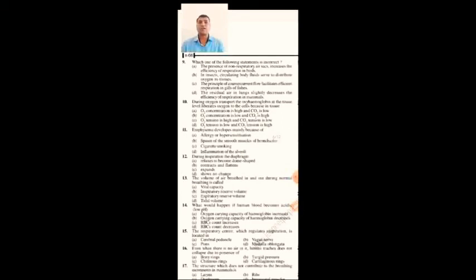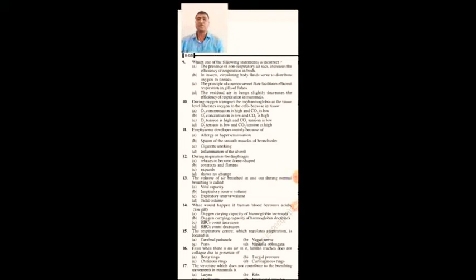Which of the following statements is incorrect? We need to find out the incorrect statement. The presence of non-respiratory air sacs increases the efficiency of respiration in birds. In insects, circulating body fluids serve to distribute oxygen to the tissues. The principle of counter current flow facilitates efficient respiration in gills of fishes. The residual air in lungs slightly decreases the efficiency of respiration in mammals.